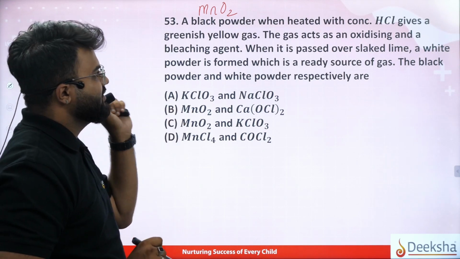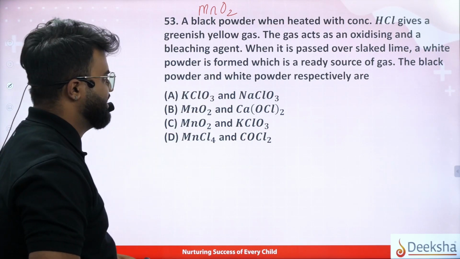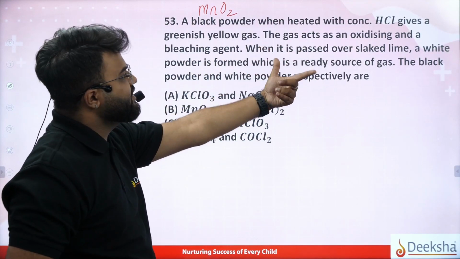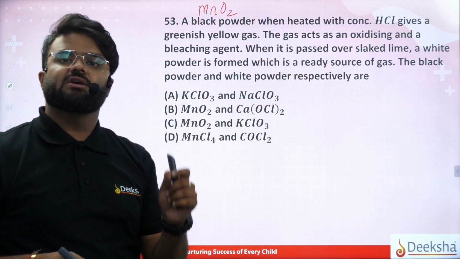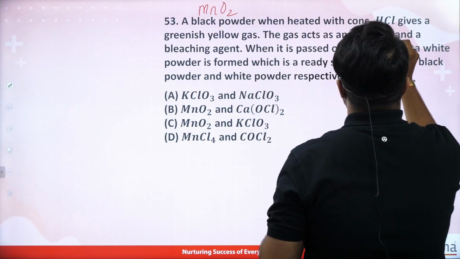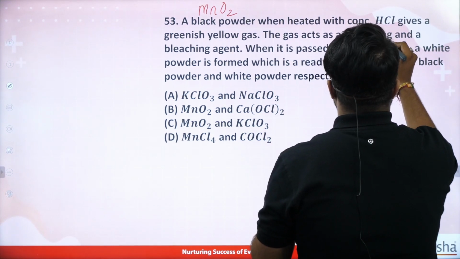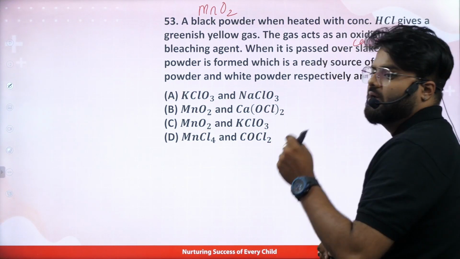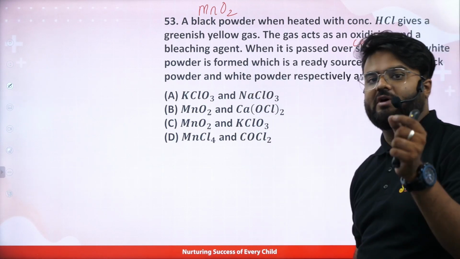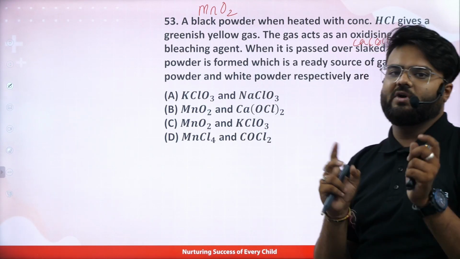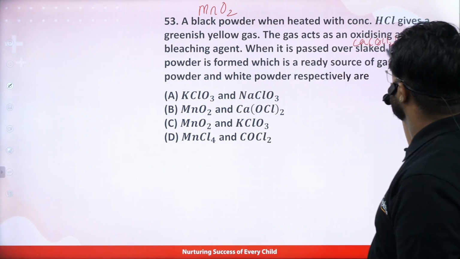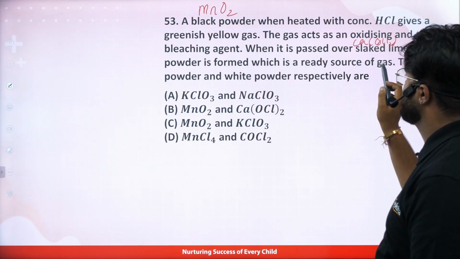This gas acts as an oxidizing agent and a bleaching agent. When it is passed over slaked lime, what is the slaked lime formula? CaOCl2, a white powder is formed. As soon as we do it with slaked lime, we get a white powder.